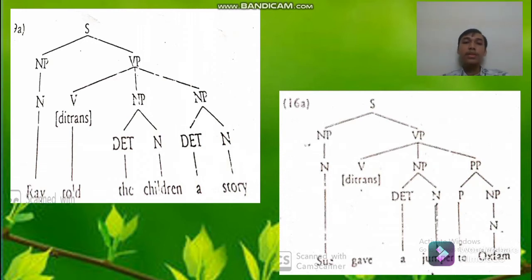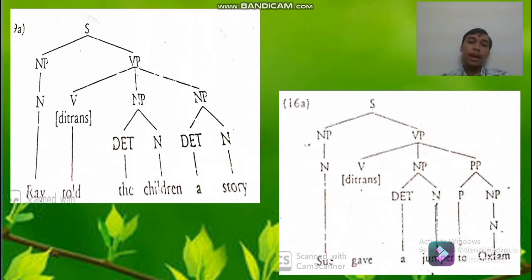The second sentence is divided into noun phrase and verb phrase. Sue is the noun of the noun phrase, and the verb phrase is divided into three. Gave is the ditransitive verb because there is a direct object and an indirect object in the sentence.